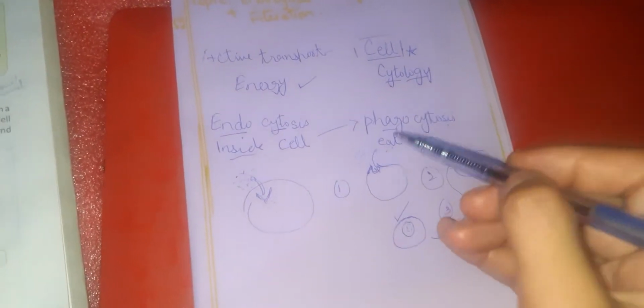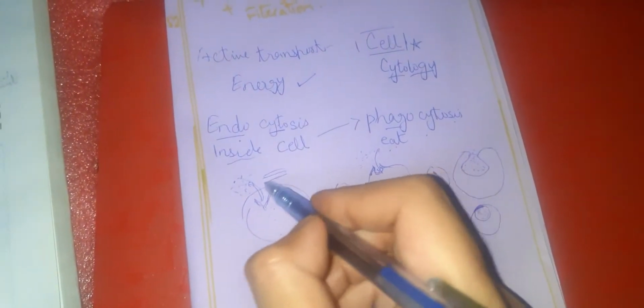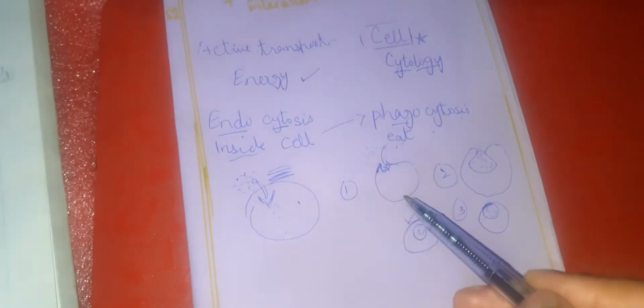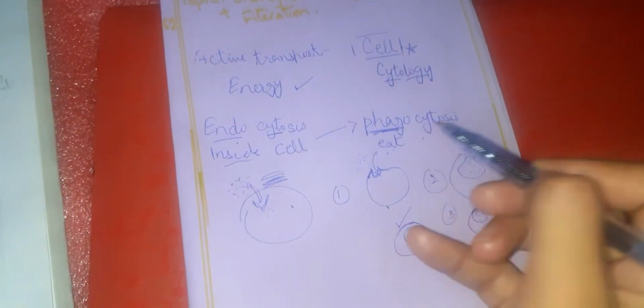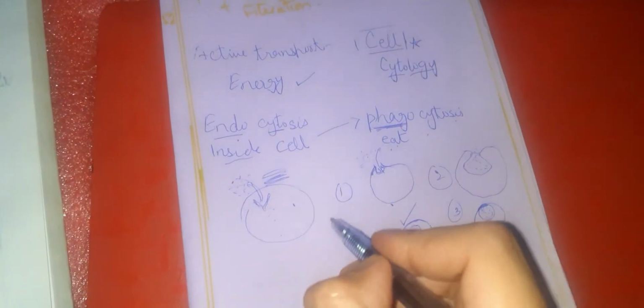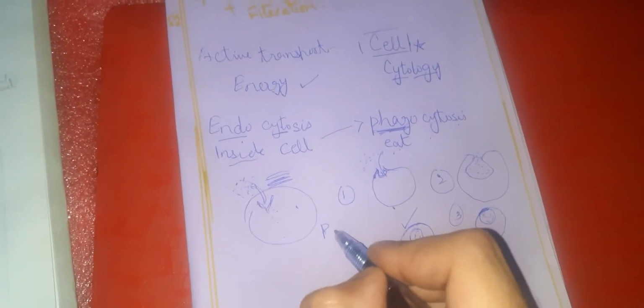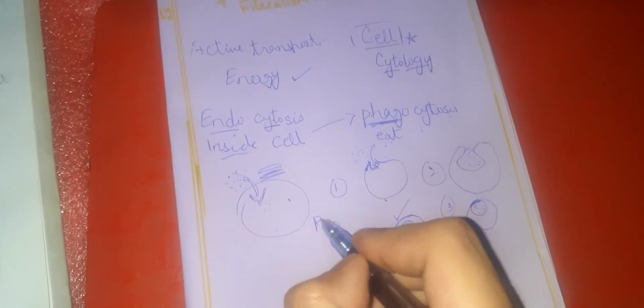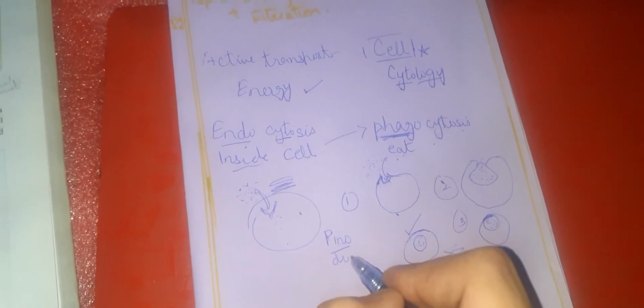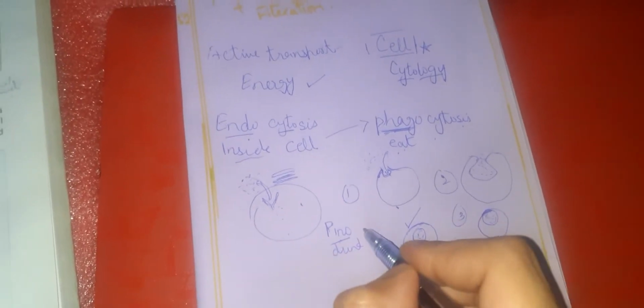Similarly, when the cell needs water or any liquid, the process is the same, but the name is different. Then it's not cellular eating, but cellular drinking. And for cellular drinking, we say pinocytosis. Pino means drinking, right?